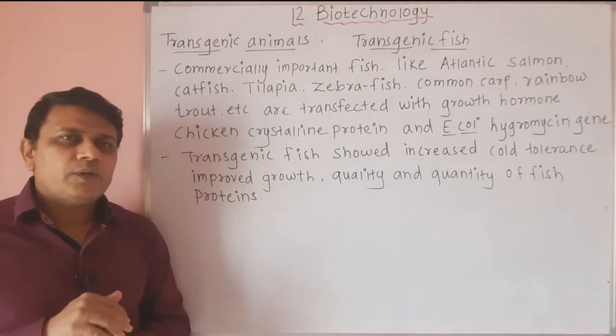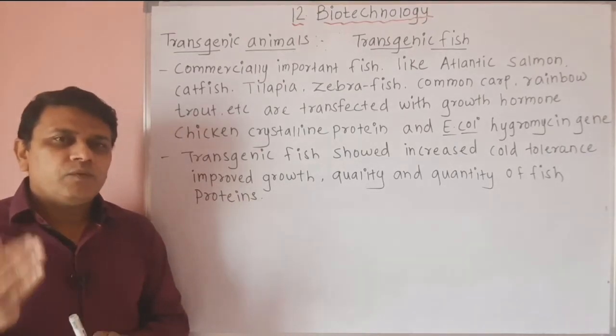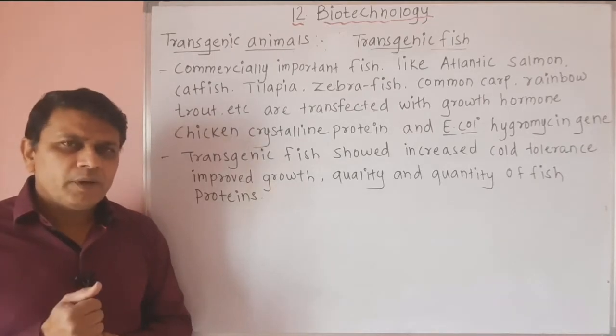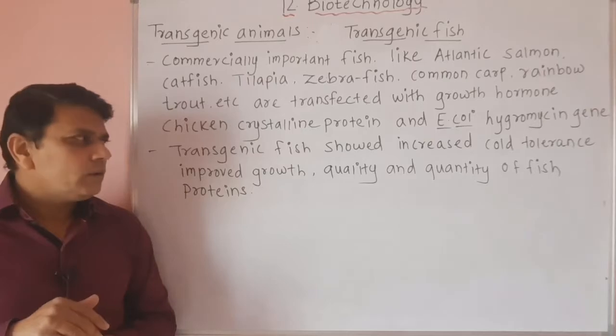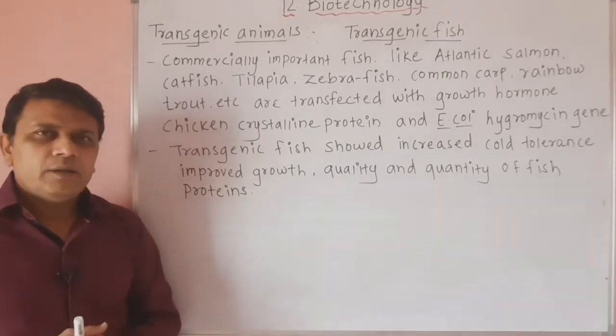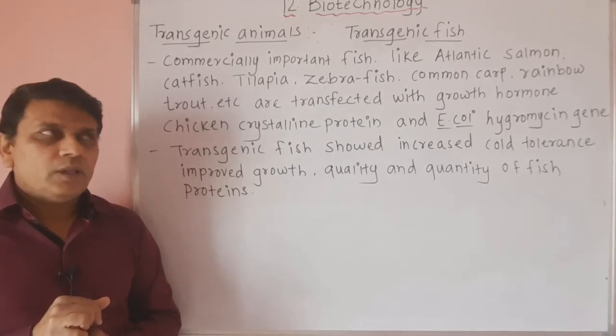So you know that fish are used as food or they are the supplementary food for human beings. So to increase the amount of protein quantity, the different genes are introduced in them.